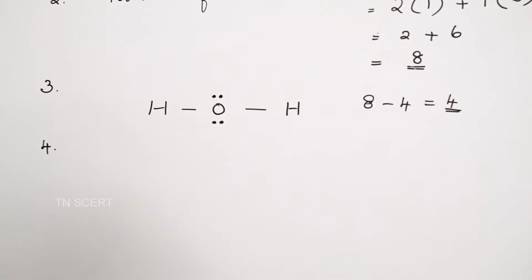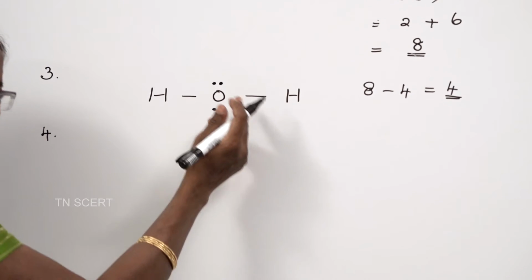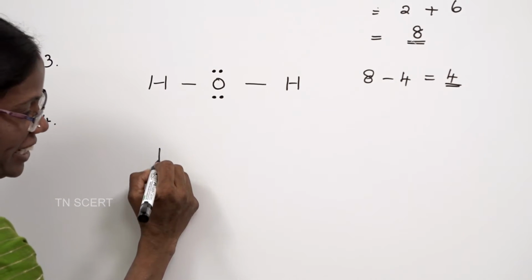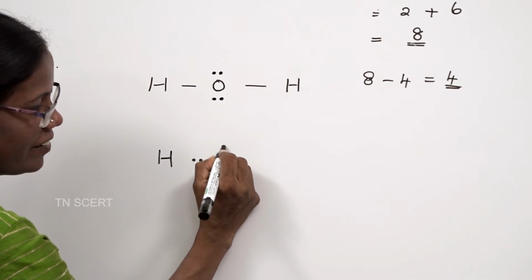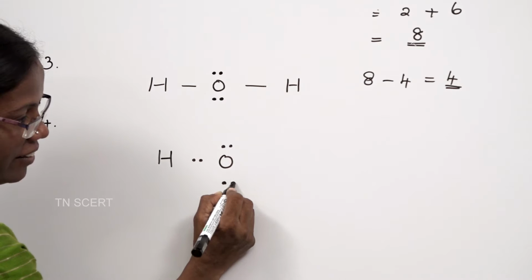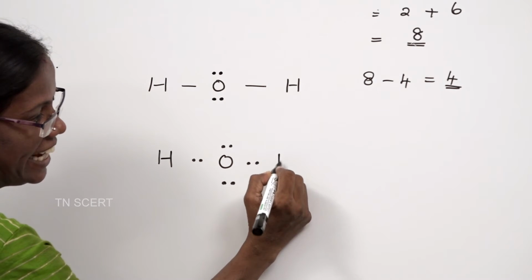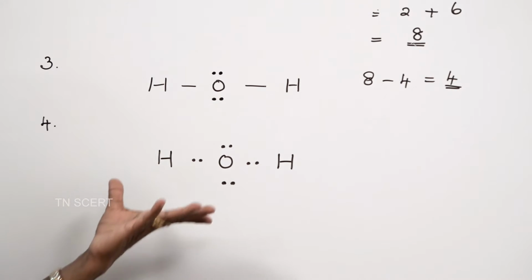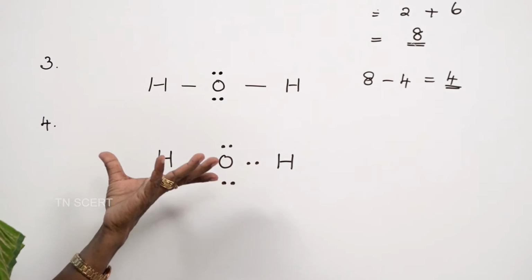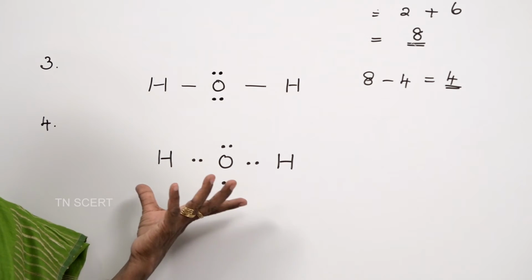This is the Lewis electron dot structure, and this structure can also be written as H2O. See, you can see the 8 electrons around oxygen, and you can see the 2 electrons around hydrogen. This is the Lewis dot structure.